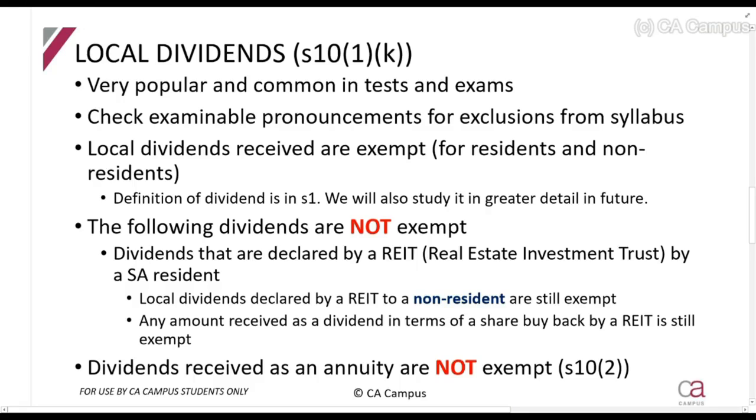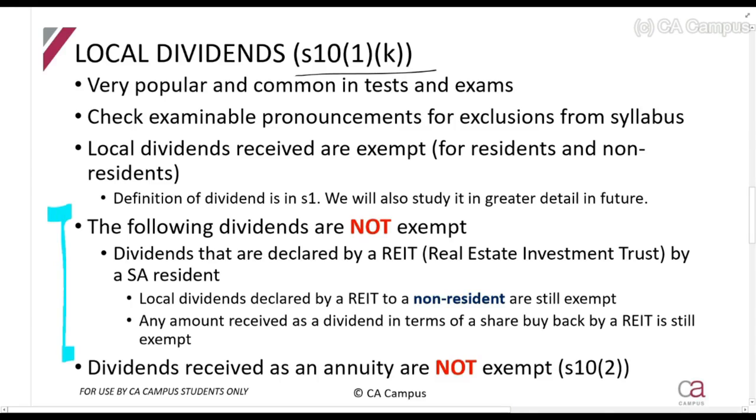Then we have local dividends. Most of us know this one. If you receive local dividends or dividends from South African companies, they are exempt in terms of section 10(1)(k). There are some local dividends which are not exempt. Guys, very rare to see, just included it here.